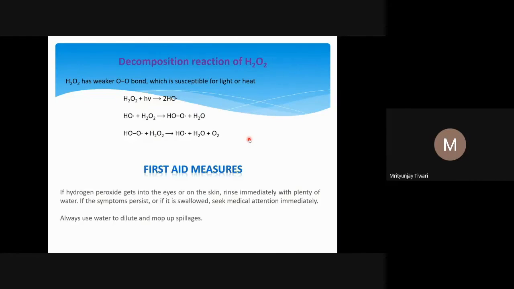And later on, if you want to do this reaction deliberately, you can also stop it. To stop it, you have to quench these radicals. In this case, we don't desire it, but this happens automatically. So this will go on till all the H2O2 is decomposed to water and oxygen.